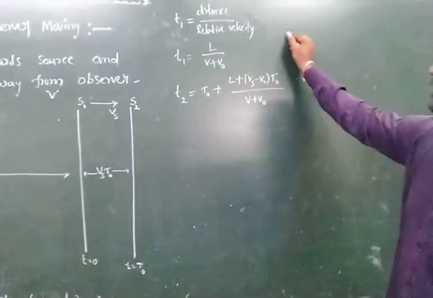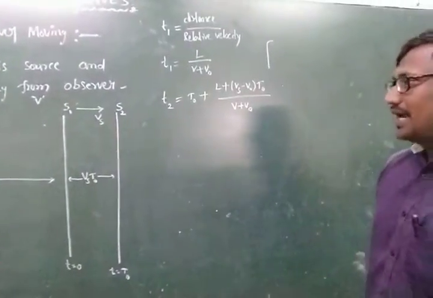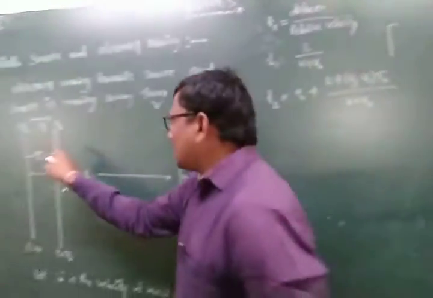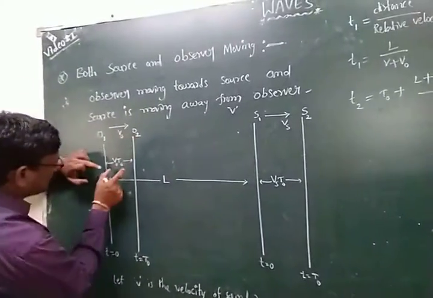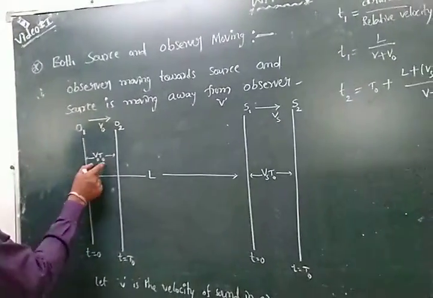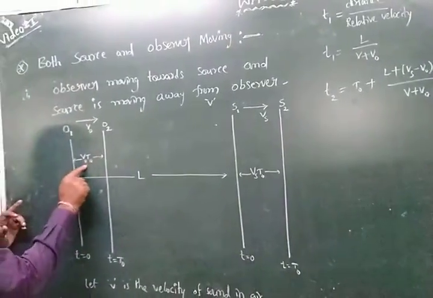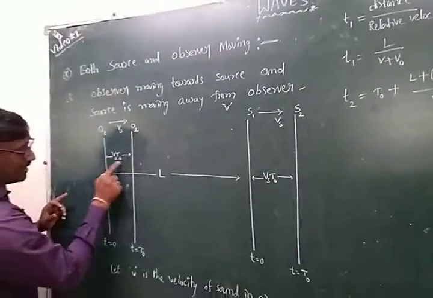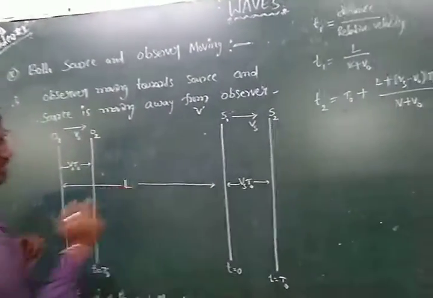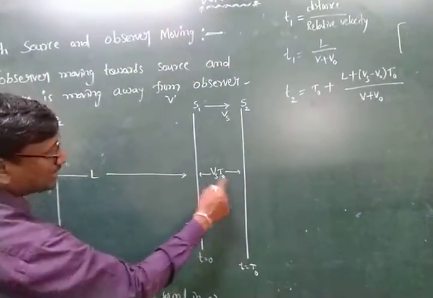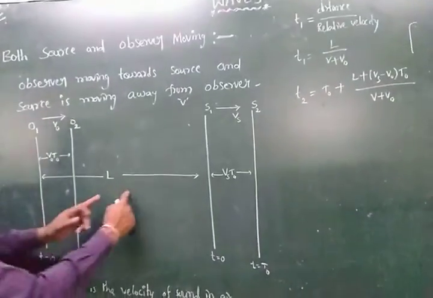Sir, how do we get here? See here, observing O1 to O2, the distance traveled is V0 T0. The total distance is L, so the remaining distance is L minus V0 T0. Here it is L plus Vs T0.